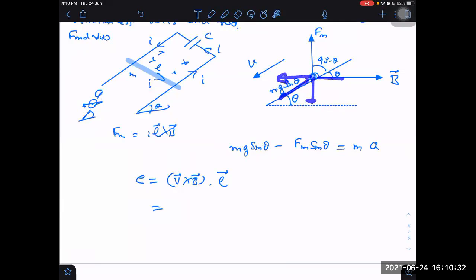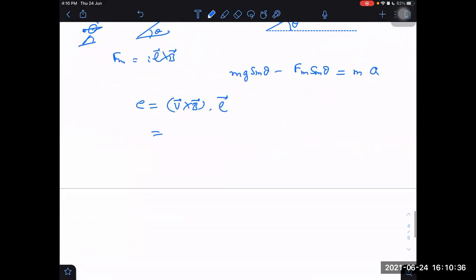The parallel component will contribute zero EMF. Downwards is V sin theta. That is V perpendicular. Do I have to take V parallel? No need. It has 0 contribution.